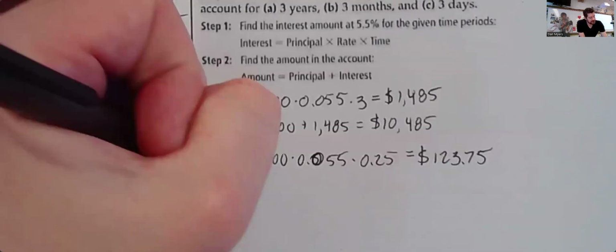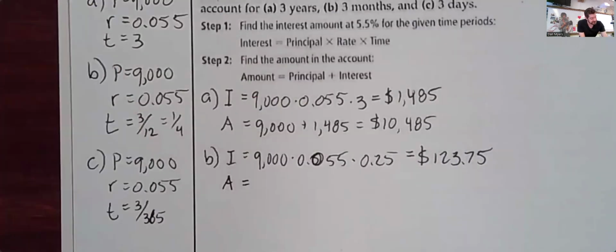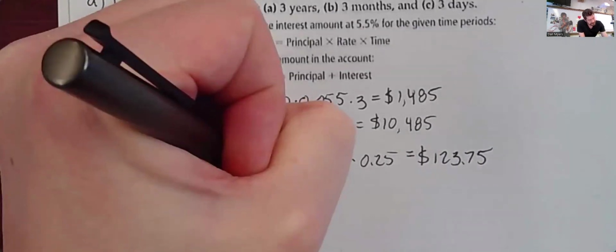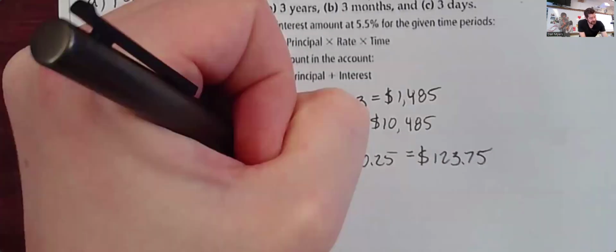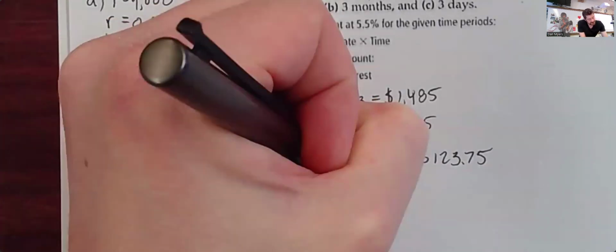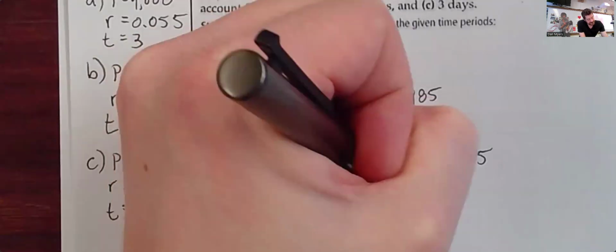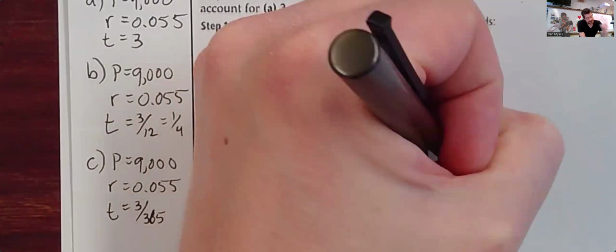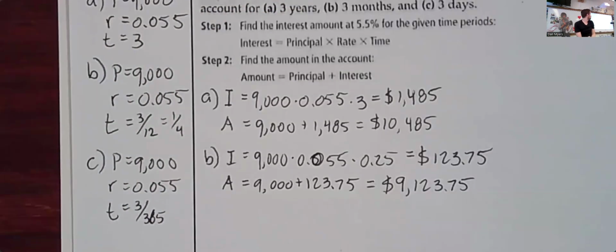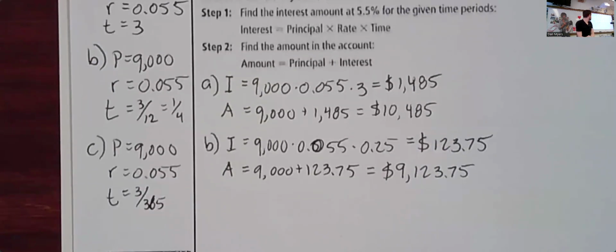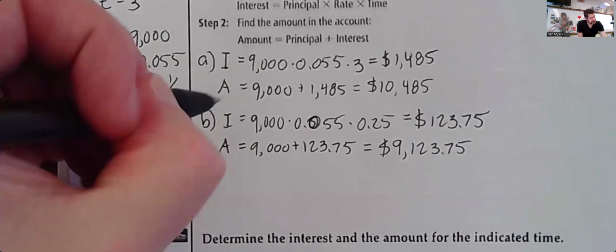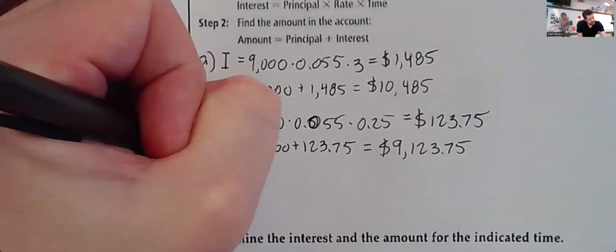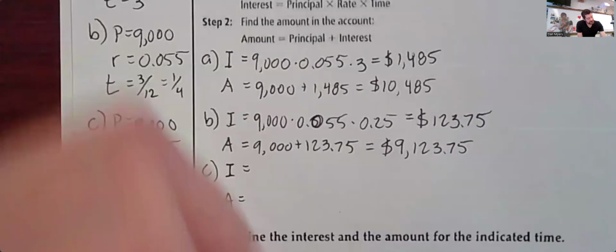All right. So the amount earned then total, or the amount in the account, is going to be 9,000 plus the interest earned, which is $123.75 for a total of $9,123.75. Good so far? Try the last one. Let's see. Figure out the interest. Figure out the amount in the account.